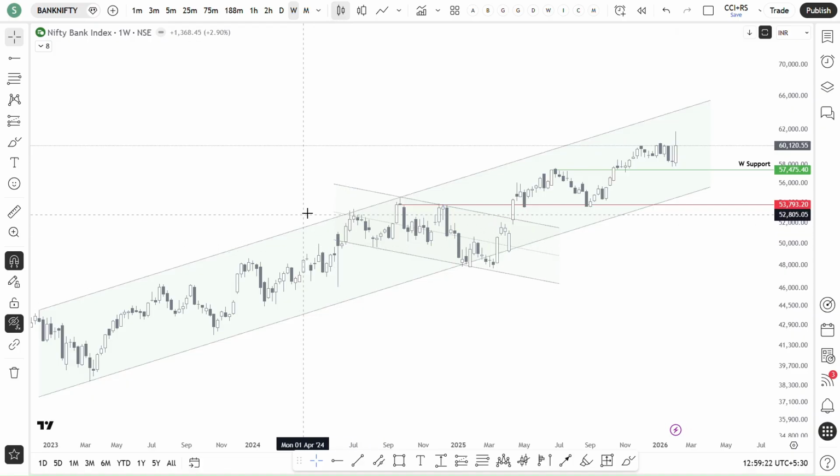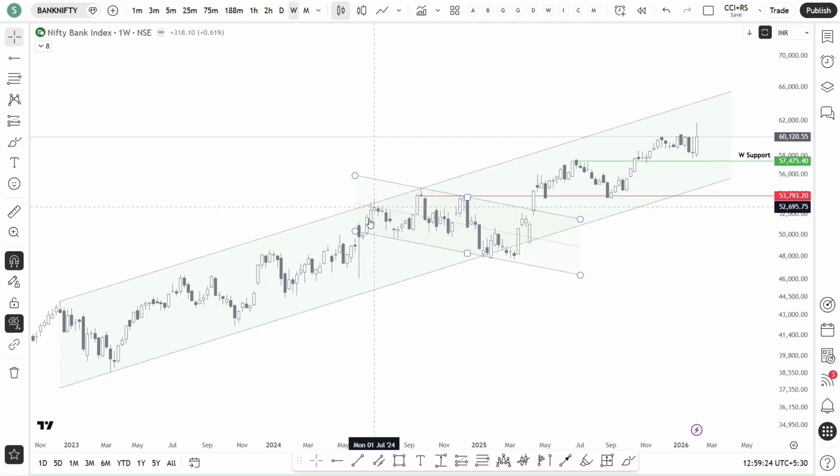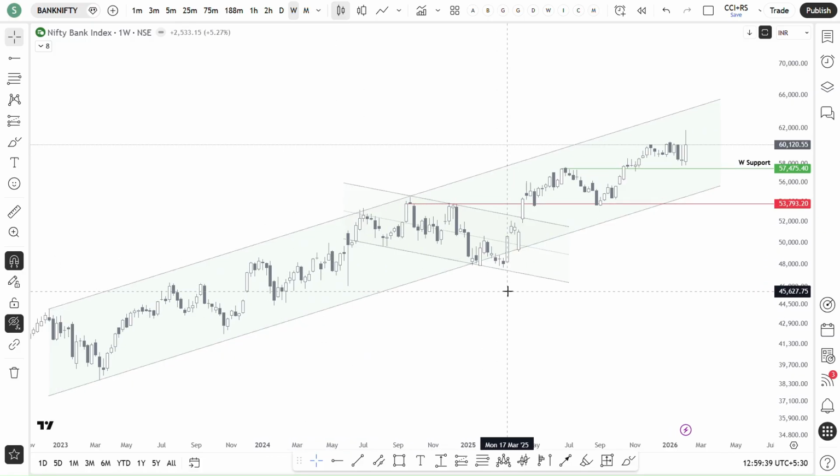It can reach this channel resistance, or you can see something like this also. It may go down towards the lower side of the channel, then it may again start. We are not sure, but we can say that there is room for upside also and downside also. Anything can happen in Bank index.